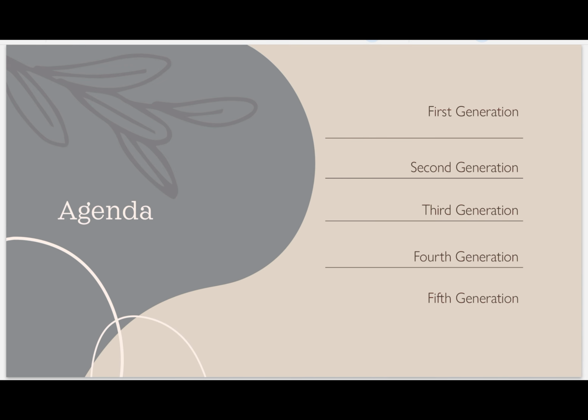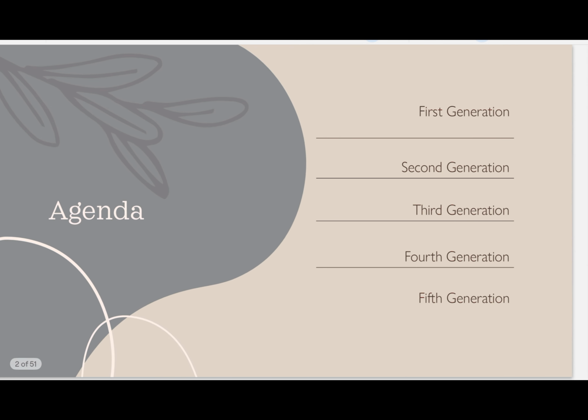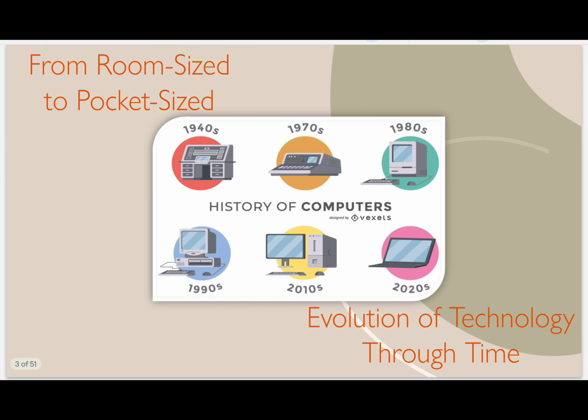Now today we are going to see the 5 generations of computers. The first generation of computers, let's start from room size to pocket size. Here you can see a demo for you: first generation computers like this, then second, third, fourth, and these two we can include in the fifth generation. This is the evolution of technology through time. As per the time, the computers evolved in size, speed, capability, processing speed, everything. We will see it in detail now.